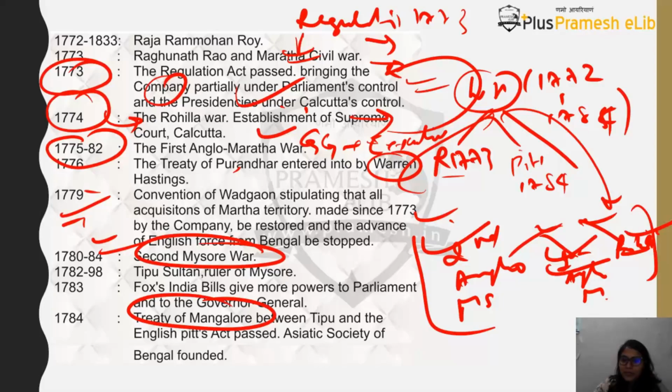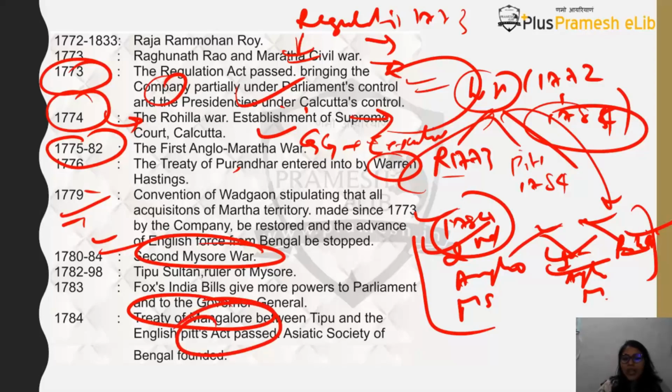Okay. Same time, remember 1784, I told you one more thing was happening, which was basically the passing of Pitt's India Act. Okay, and what this Pitt's India Act did was, see, there were many loopholes in the 1773 Act which were corrected in the Pitt's India Act. So Pitt's India Act, you will realize they did two things. What was it? They first of all divided the company's affairs into two different parts.